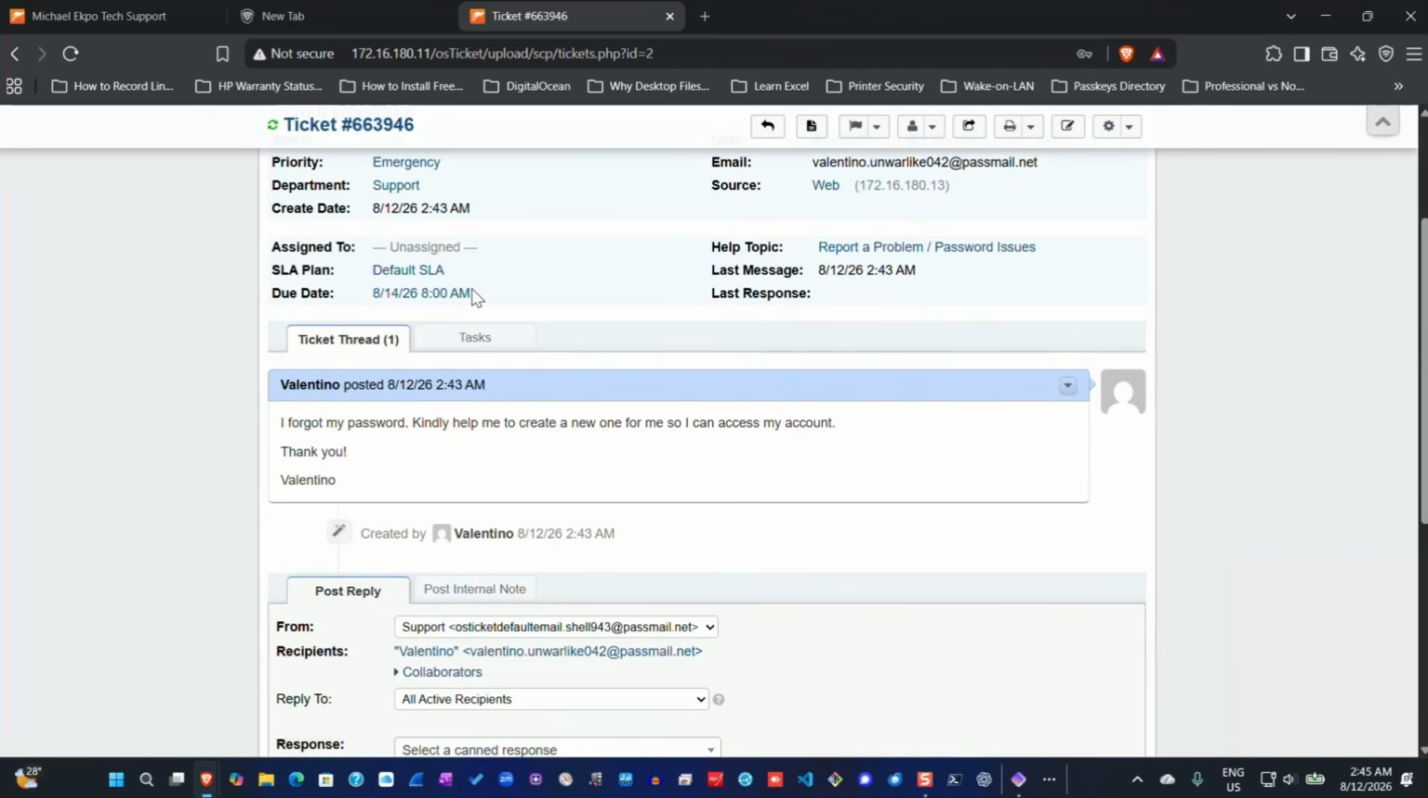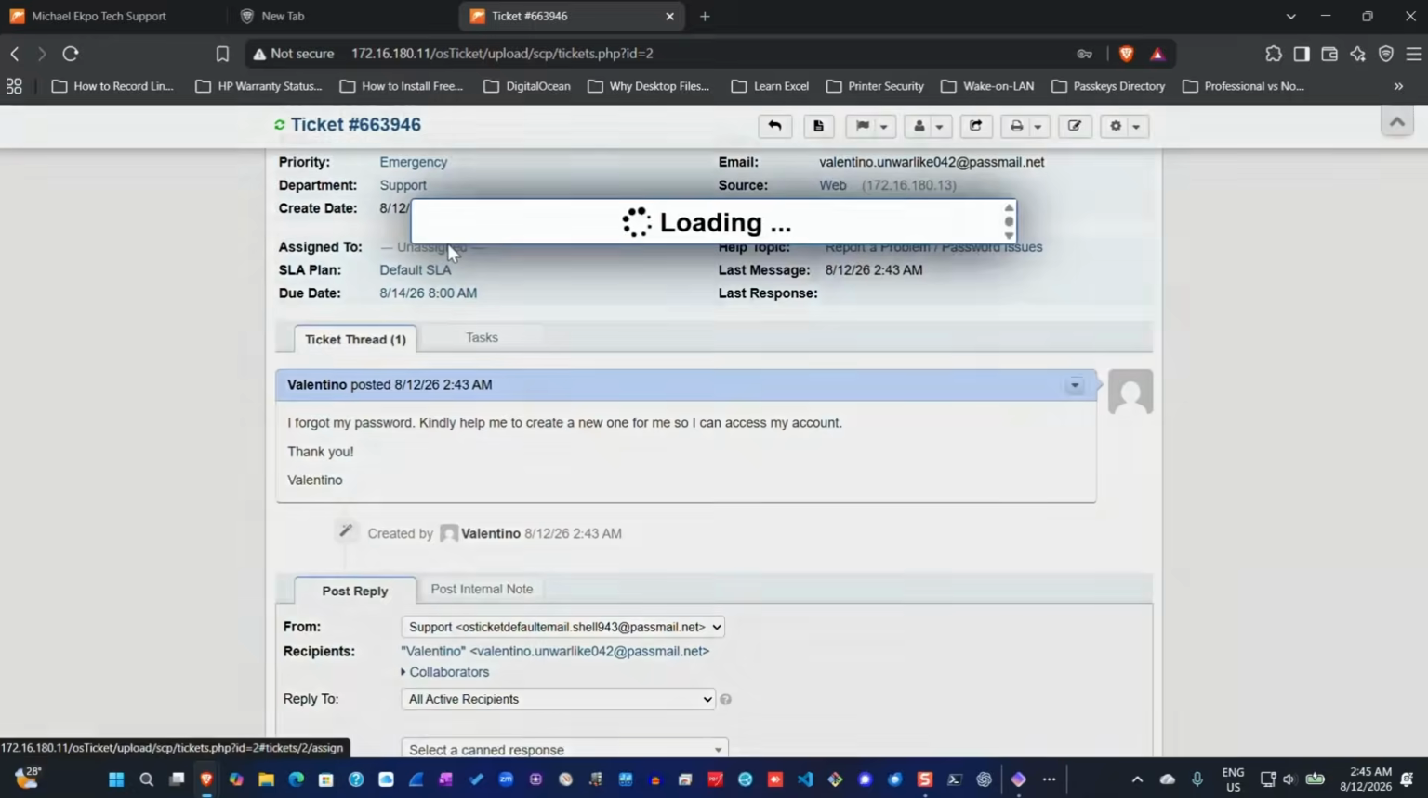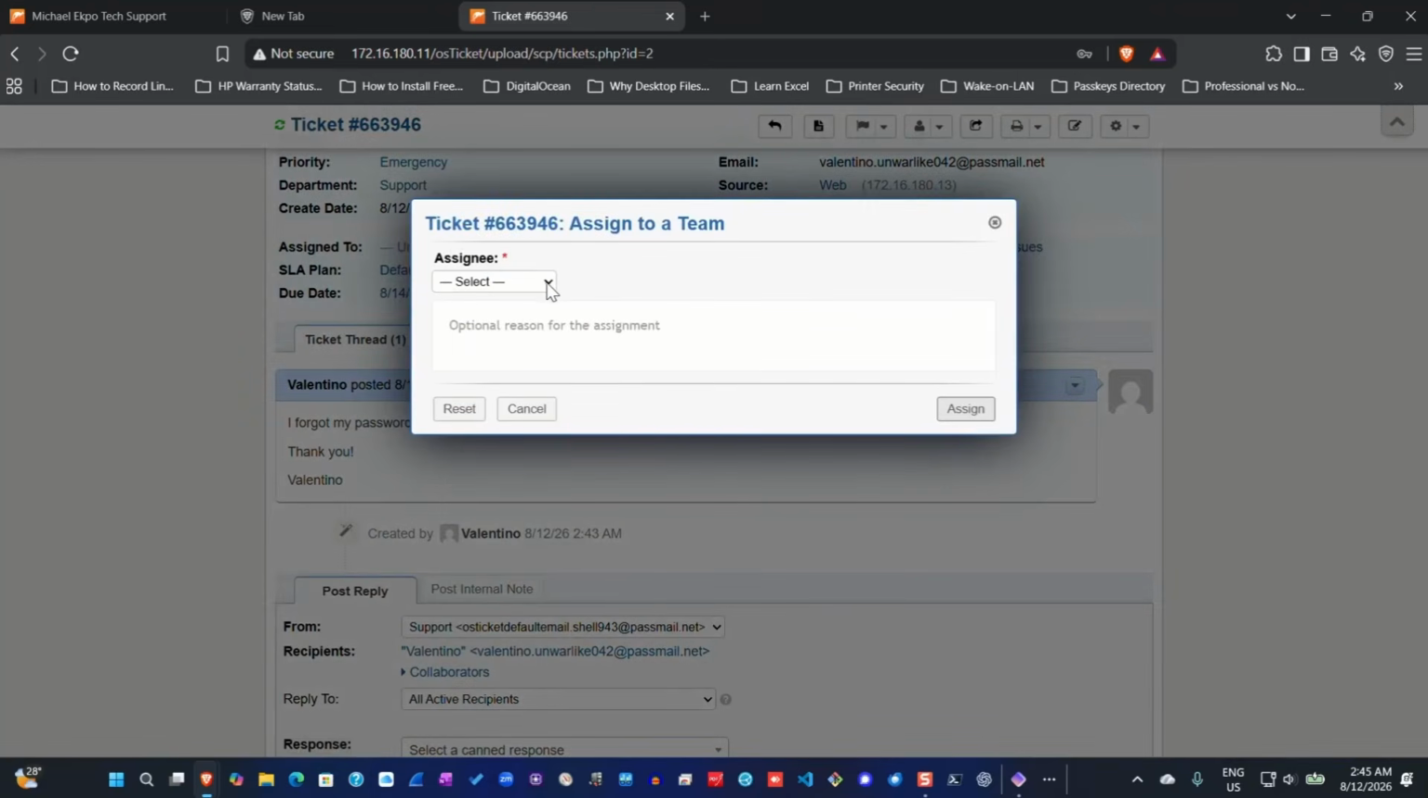And then I also have to look at how to assign this responsibility right now to one of the agents. So I click on where it says unassigned, that's assigned to, click on that and then select an agent, an IT technician that will handle this problem. So in this case, it's going to be McDonald. Alright, then I click on assign.